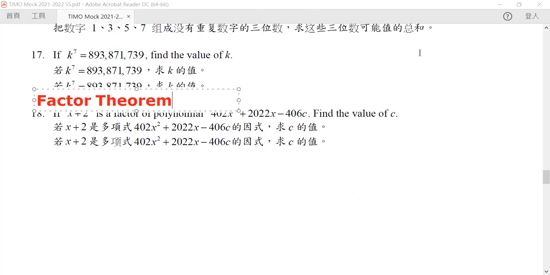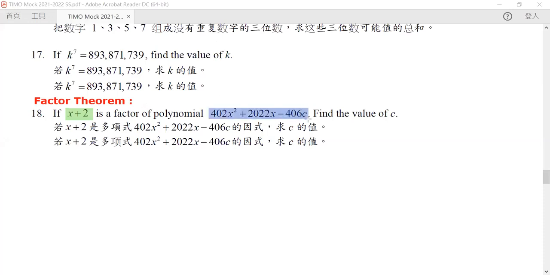Now, the factor theorem is very simple. In fact, it is very trivial to state, but it's very, very useful. Now it says that, oh no, what does the sentence mean? It says that, okay, x plus 2 is a factor of our polynomial. But what does that mean? It means that this polynomial can be written as the multiplication of x plus 2 with some other polynomial, right?